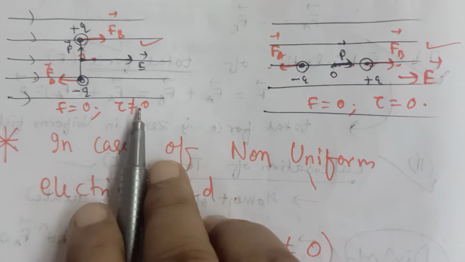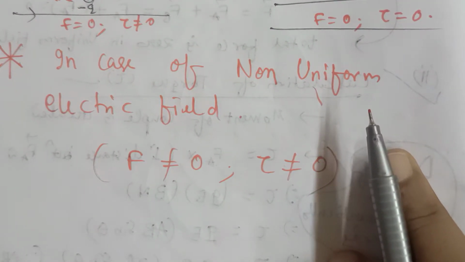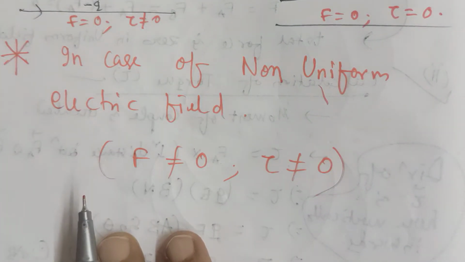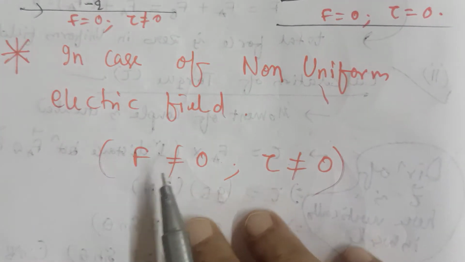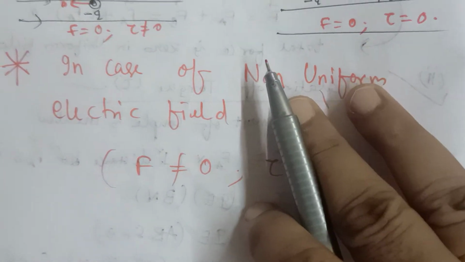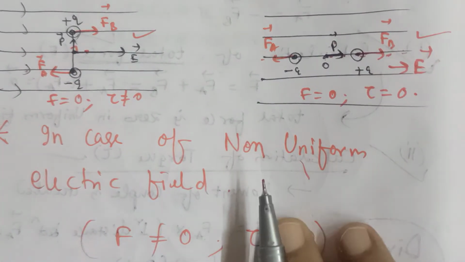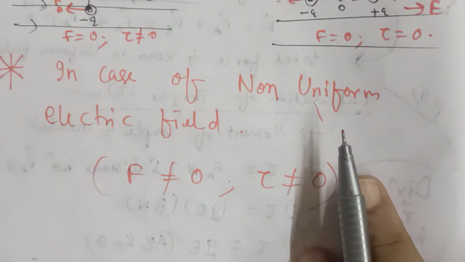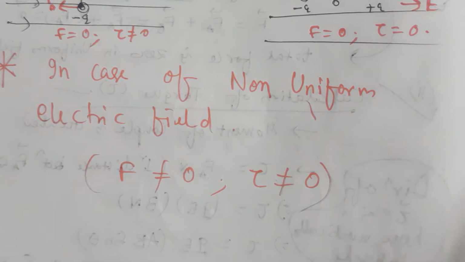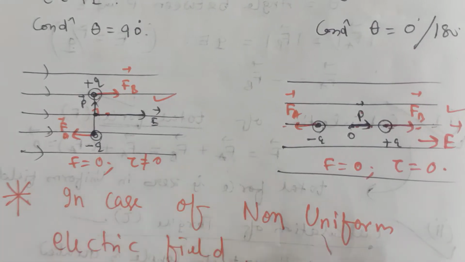In the maximum case, tau is not equal to 0. That's why we say that in a uniform electric field the force is always 0, and in a non-uniform electric field the force is never equal to 0. In a uniform electric field, torque is equal to PE sin theta, which may or may not be 0. But in a non-uniform electric field, the force is not equal to 0. You should keep this in your memory for short questions. Then we have to extend our problem to different cases.